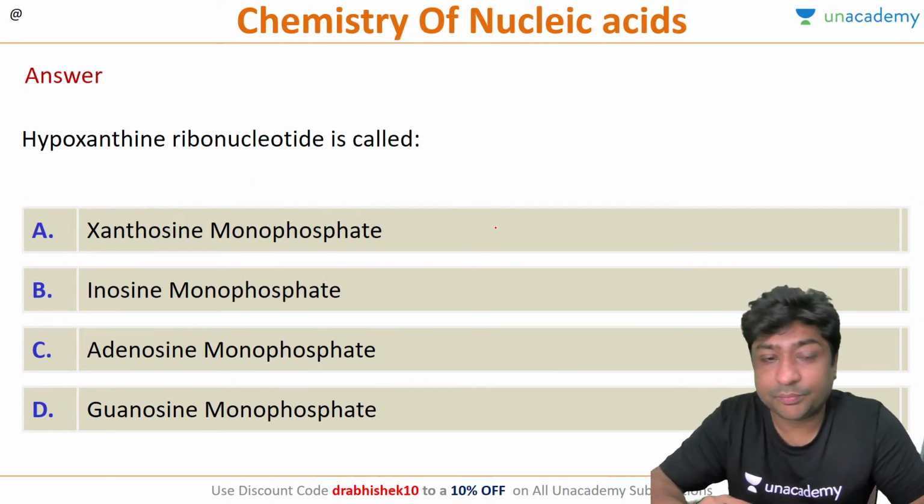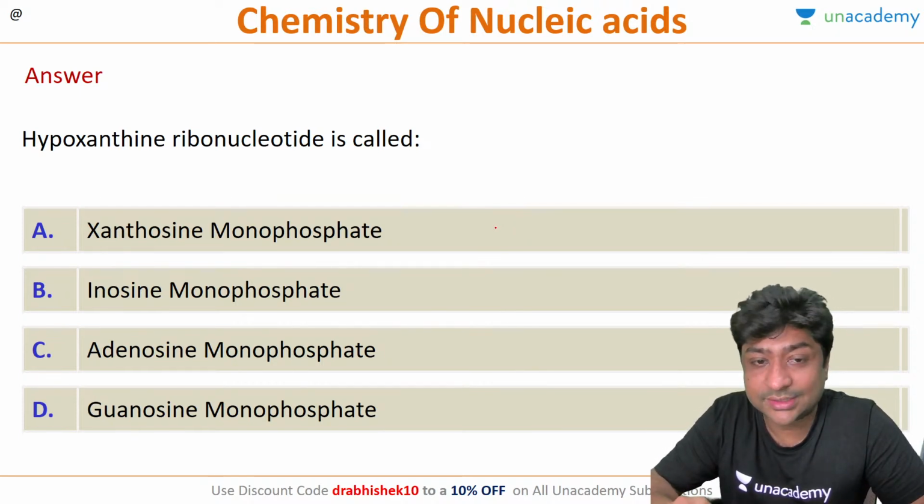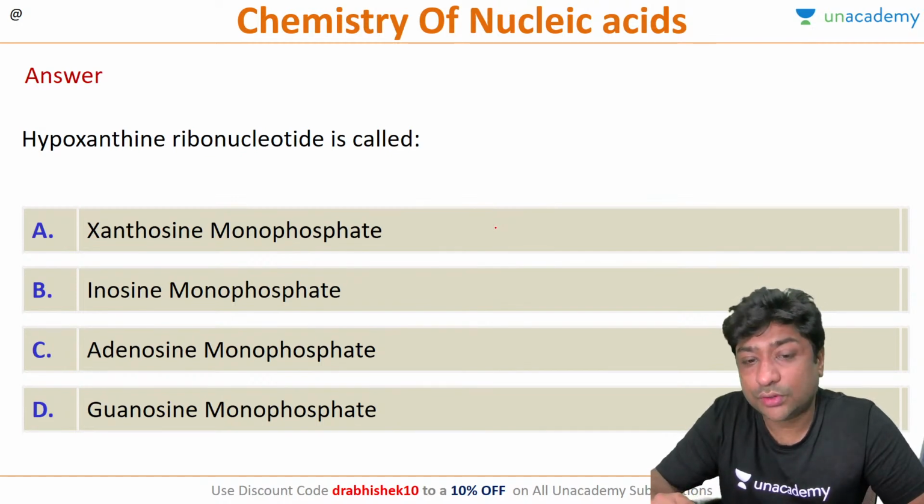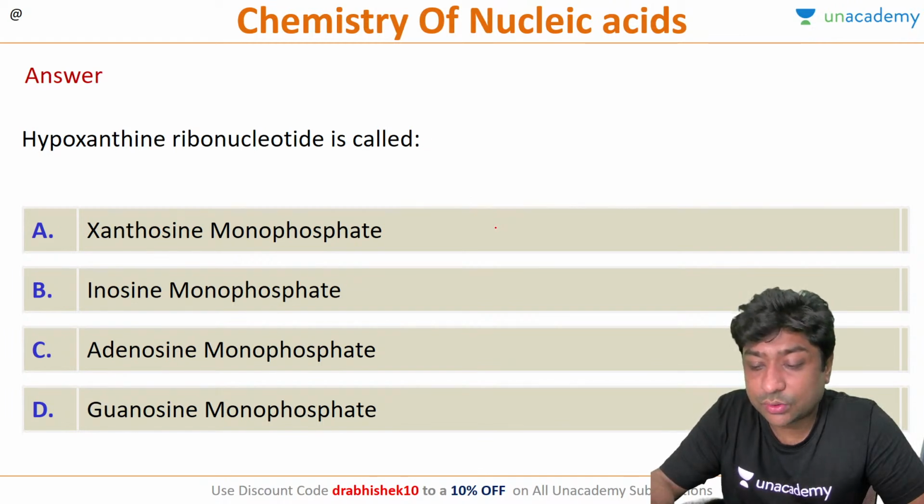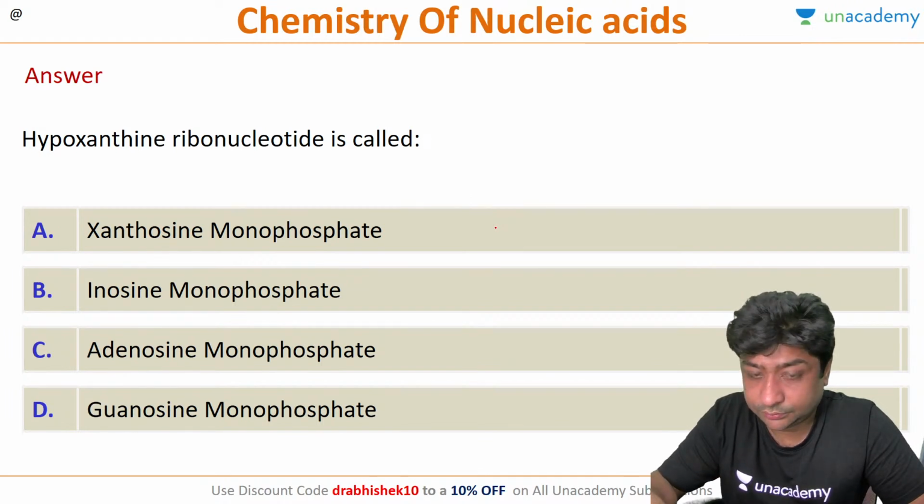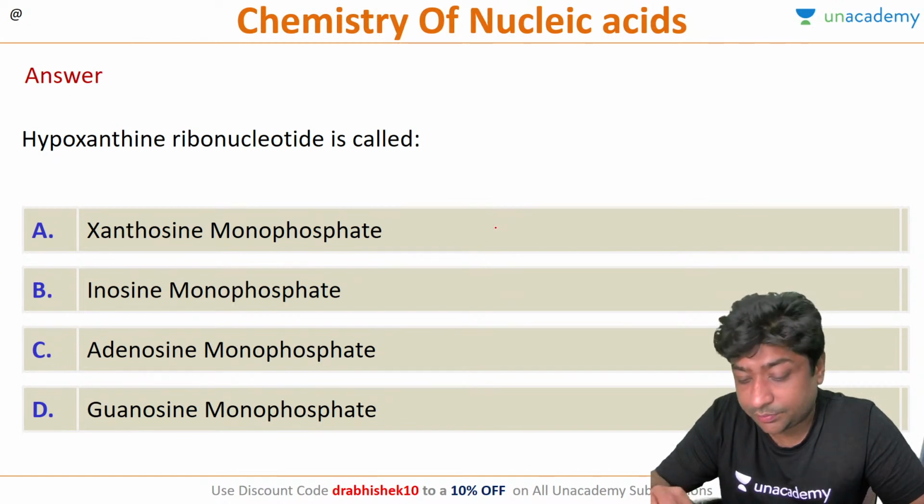Let's answer this question. Hypoxanthine ribonucleotide is called what? Is it called xanthosine monophosphate, inosine monophosphate, adenosine monophosphate, or guanosine monophosphate?